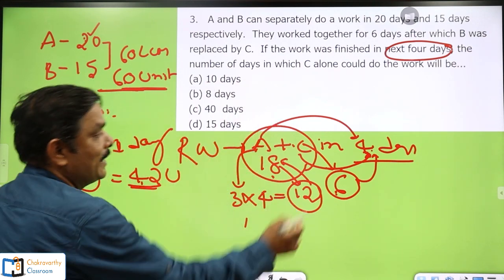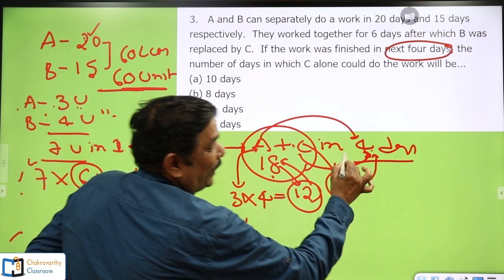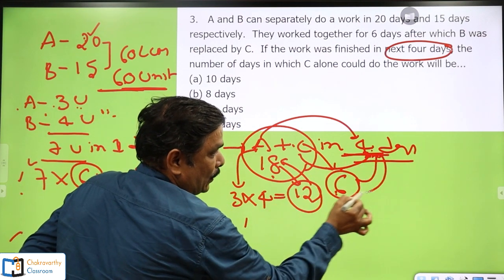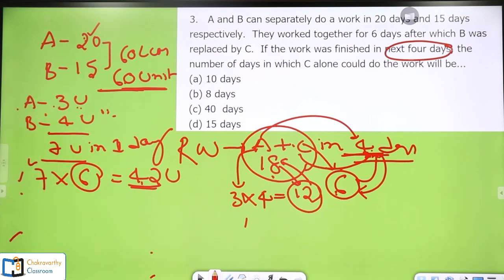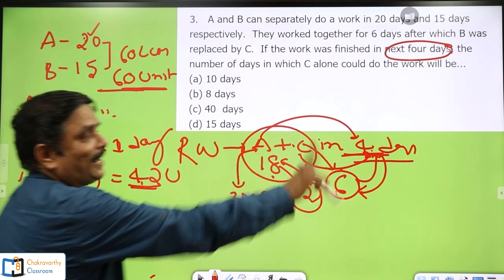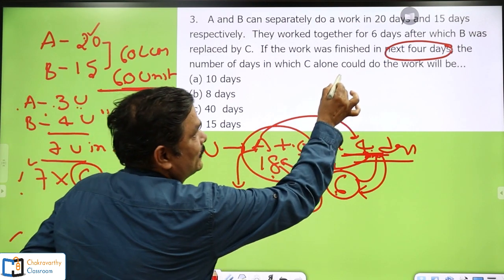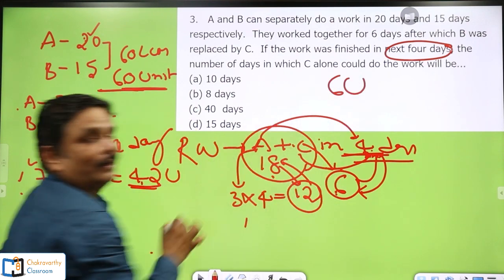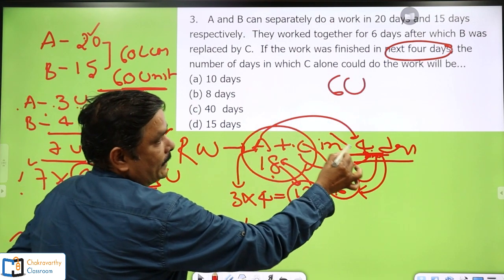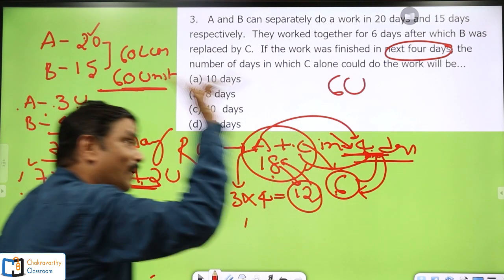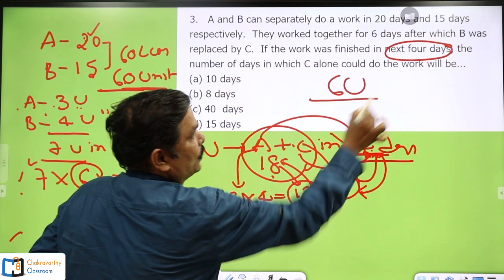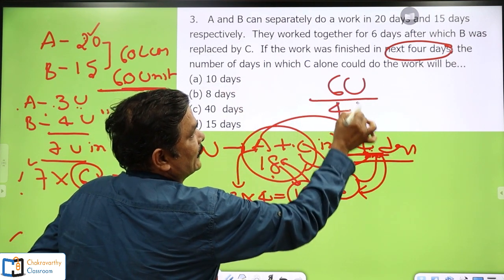Now very simply, in 4 days he can do 6 units of work. That means in 1 day how much work can he do? 6 units total work, to complete that he takes 4 days. In 1 day he can do 6 units by 4 days.